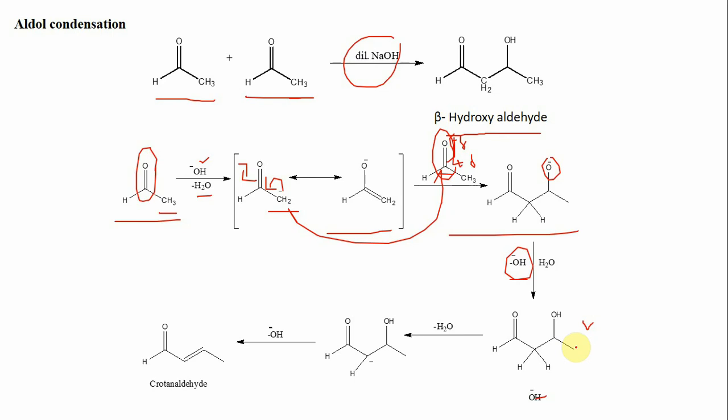Now this aldol product which is formed over here sometimes further reacts with the base to give the elimination product. So in the presence of base like hydroxyl ion, since these carbon hydrogen bonds are still acidic in nature, this hydroxyl ion can attack this hydrogen, take it as H plus ion to give a corresponding anion, which further undergoes the elimination of this hydroxyl ion to give the eliminated alpha beta unsaturated carbonyl compound, which is the final product over here. Now here in this step, the elimination takes place by a mechanism which is called E1CB mechanism. So it's another kind of mechanism, E1CB mechanism.